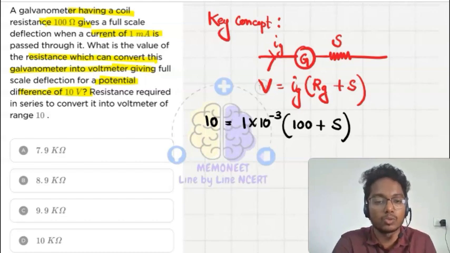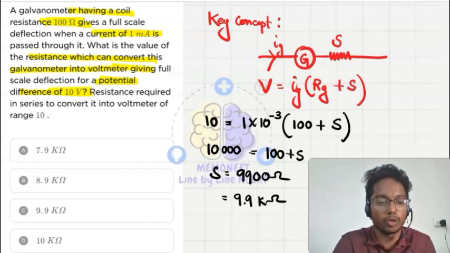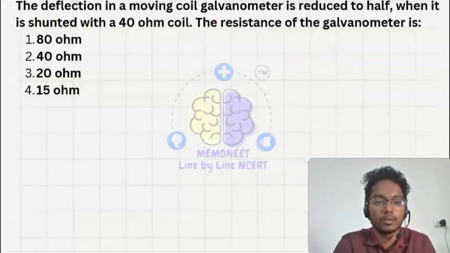So this will be 10 upon 10 to the power minus 3, that is 10,000, equals 100 plus S, so the S value will be 9900 ohm, which equals 9.9 kilo ohm. So what will be our answer? Option C is our correct answer.